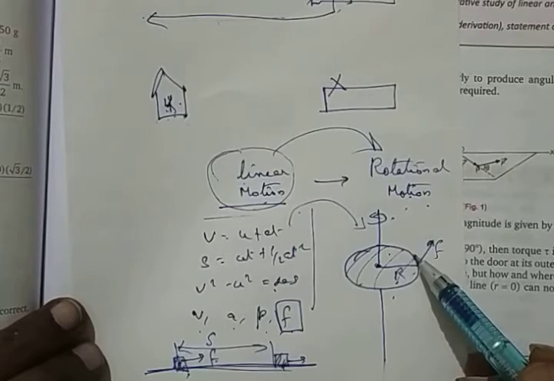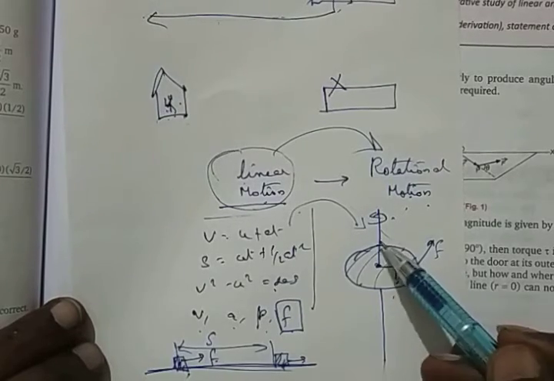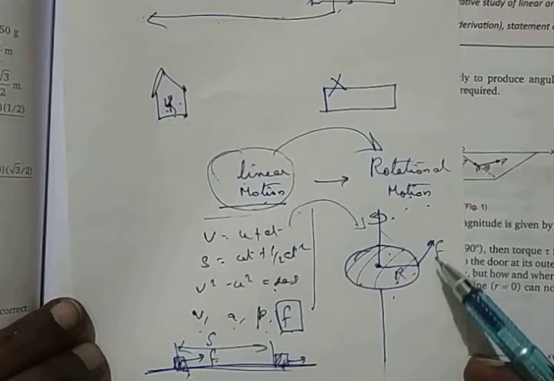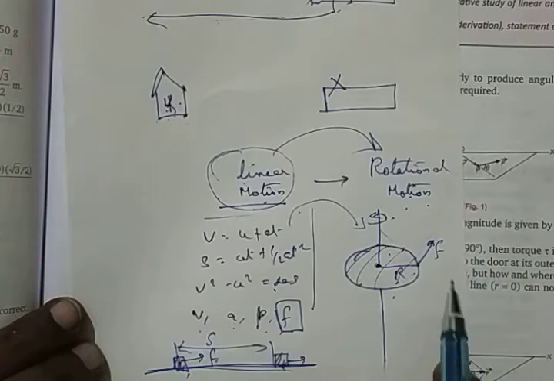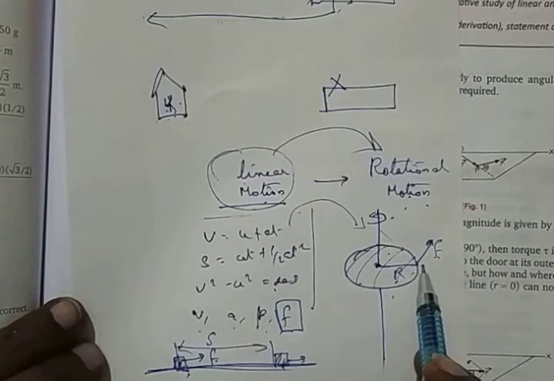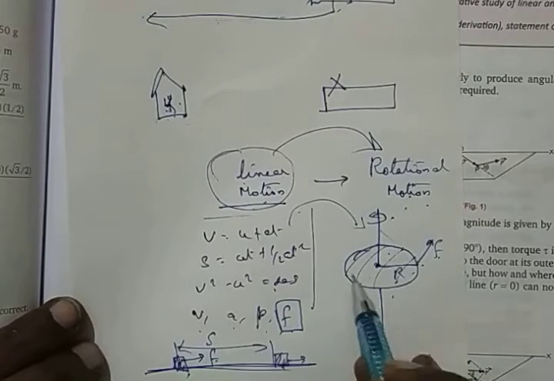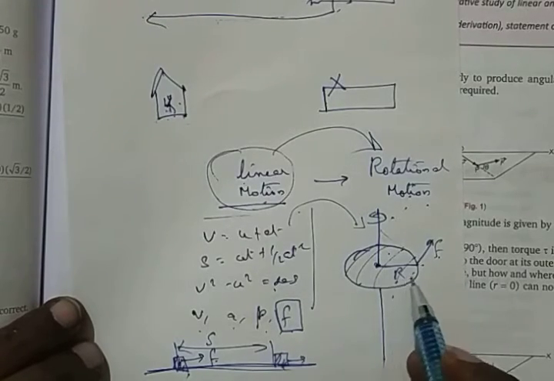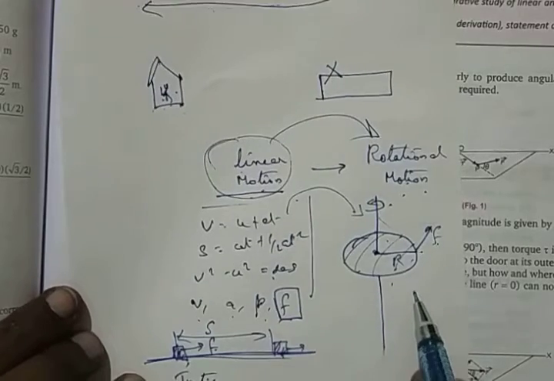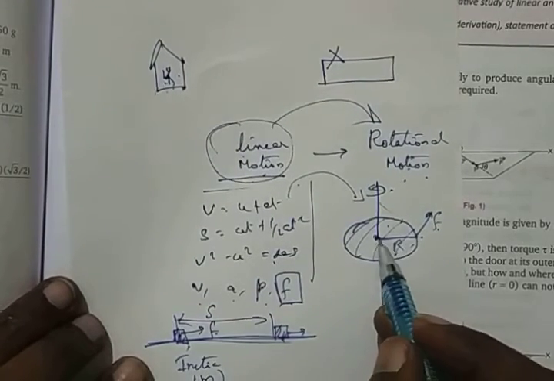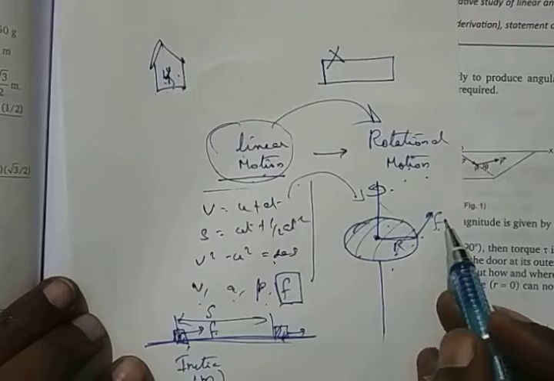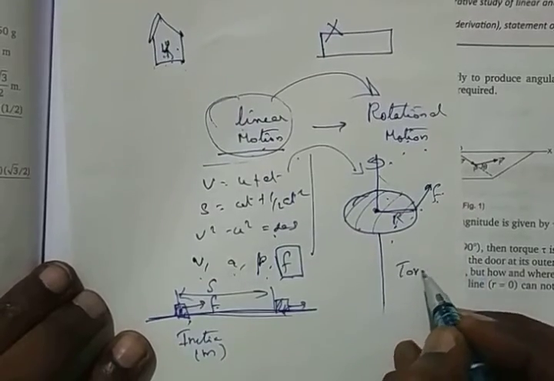Maybe you give a force in this direction, tangentially. Maybe you give a force like this. Any direction you can give. Force across this radius, you give a force, then it starts rotating. When it rotates in this pattern, we call the force created on the radius because of the linear force torque.